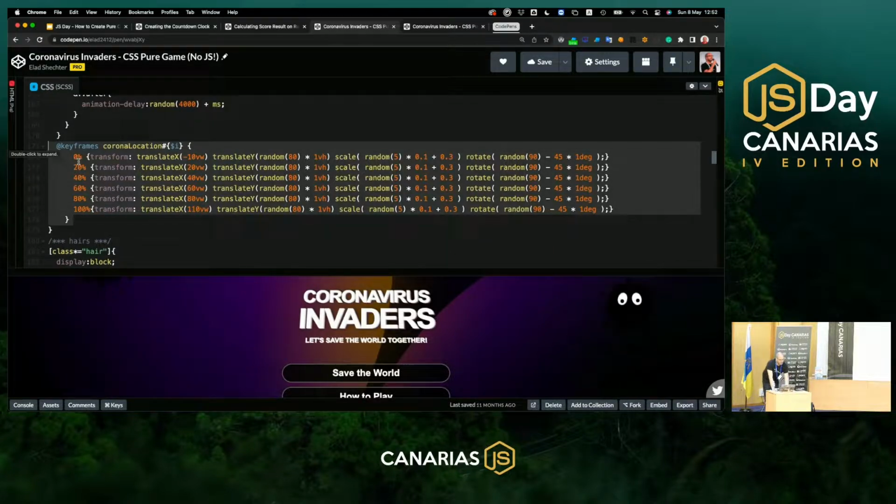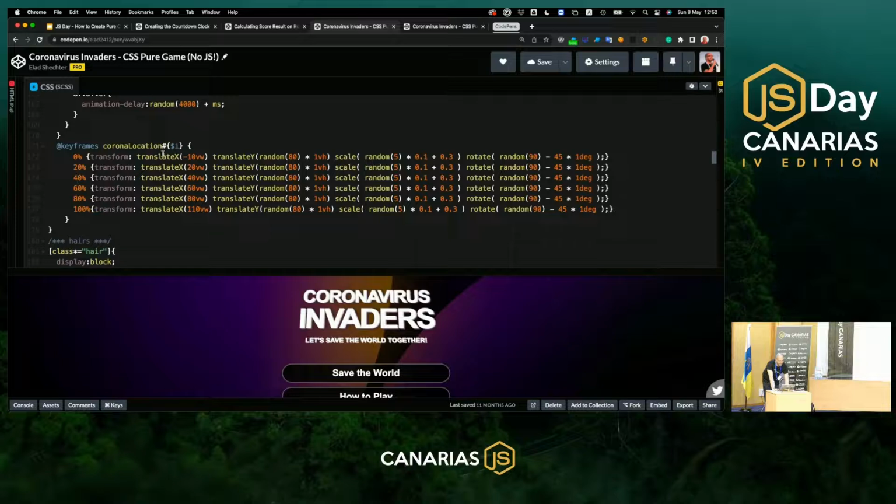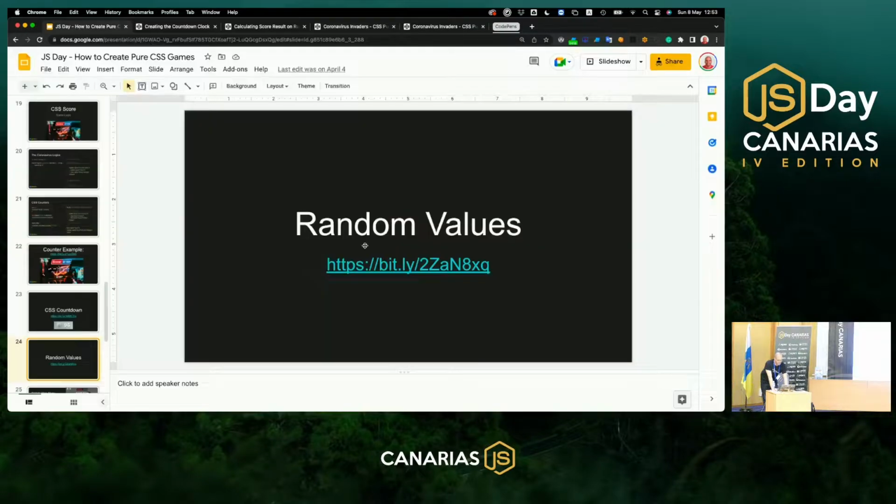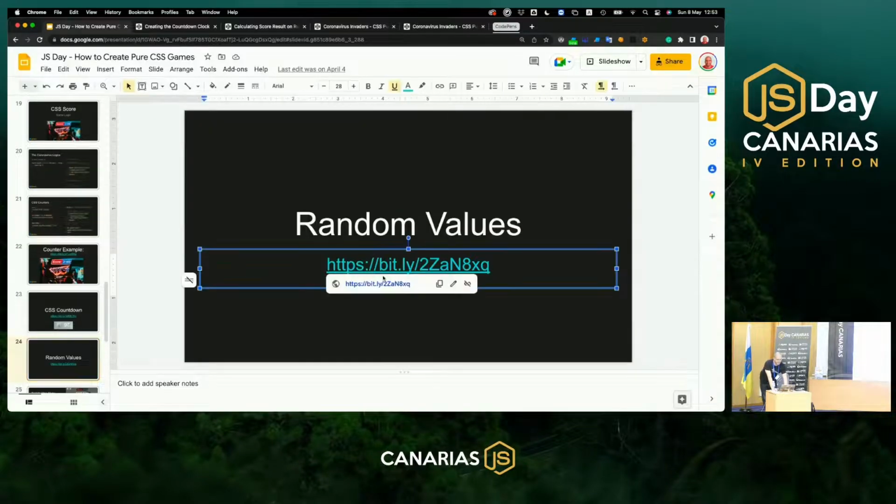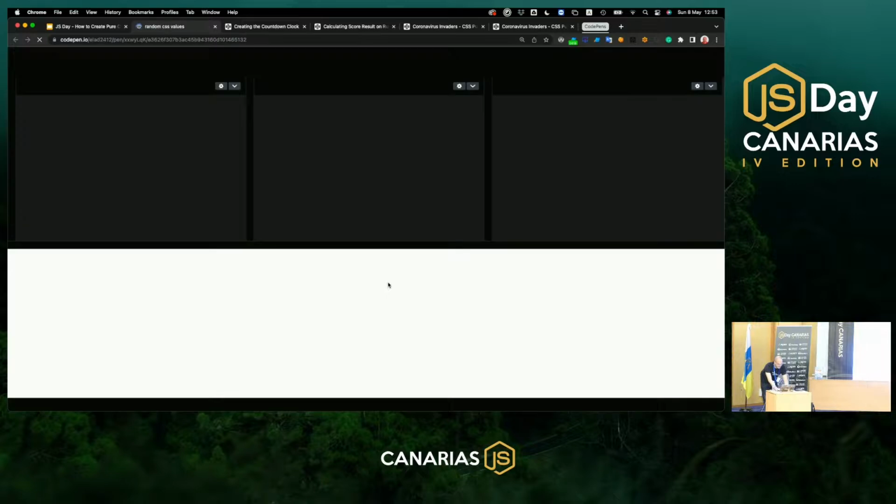Every one of the coronaviruses has 6 different locations in the game. The translate X is always the same, but for the translate Y, I'm using here the SASS random function that just randomizes a value between 1 to 80, and I'm just doubling it in 1VH. Even for the scale, I'm doing it with the SASS random function, even for the rotation. Because I don't want you to be afraid of this SASS random function, I will show you another example that is easier to understand.